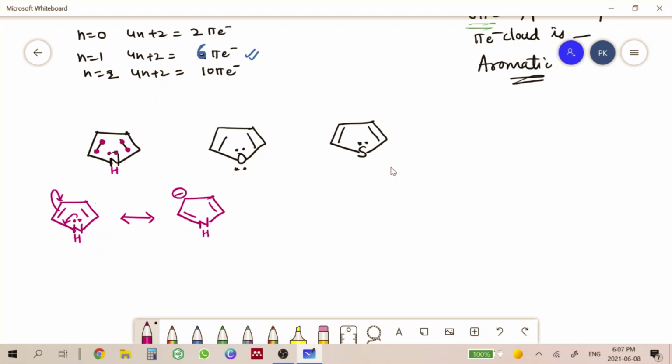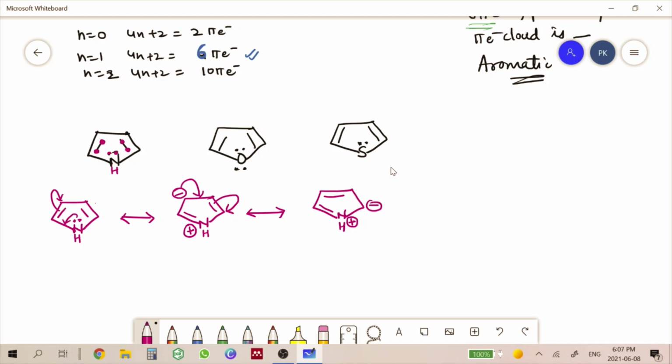Now nitrogen is forming 4 bonds, so it will have one positive charge. Now, these electrons will go over here and these will go over here. So, we can see that these are the resonating structures of pyrrole.